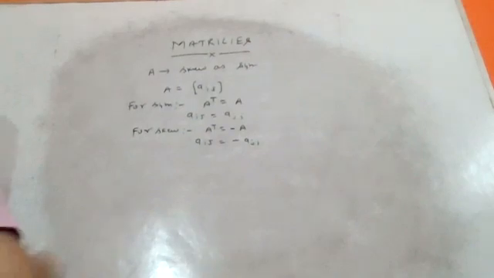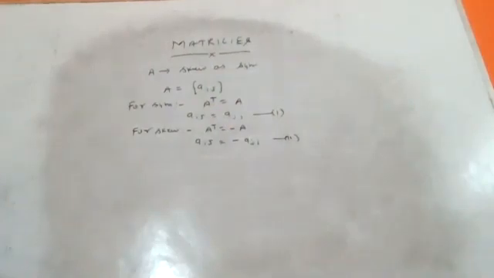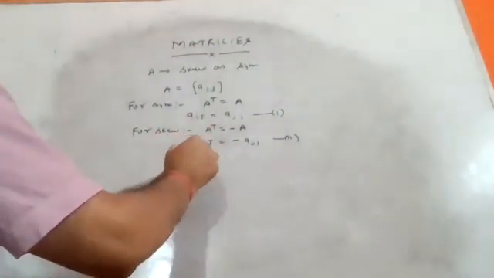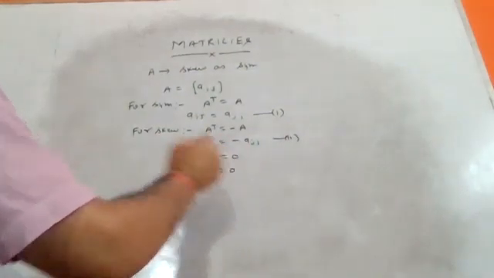From these two conditions, we can write 2 times Aij equal to 0. So Aij equal to 0.